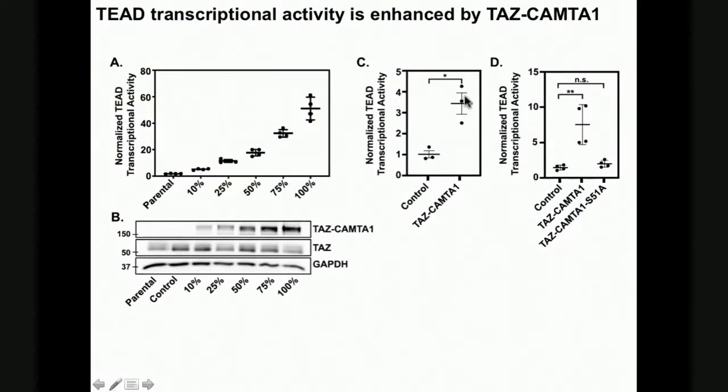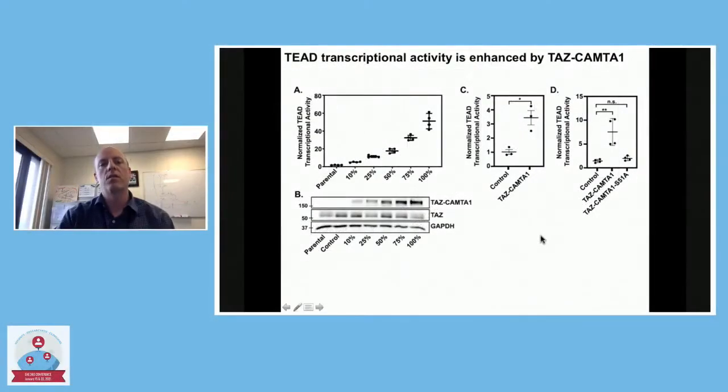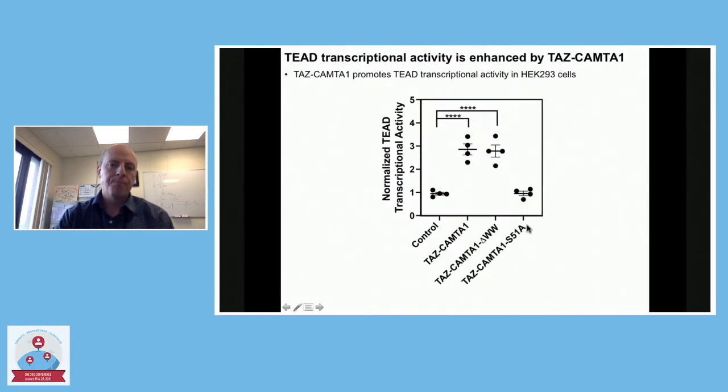Ryan did this multiple times, so we see in multiple experiments that TAS-CAMTA1 activates the activity of this promoter assay that we use. We know this is dependent upon the TEADs, just like Brian had shown in his system, because if you introduce a version of TAS-CAMTA into these cells that cannot bind TEADs because of this mutation we've introduced, it can no longer activate the transcription of that reporter assay. This is really just to prove that the system is behaving the way we hope it is. And so now we can start to use this to look for some regulators.